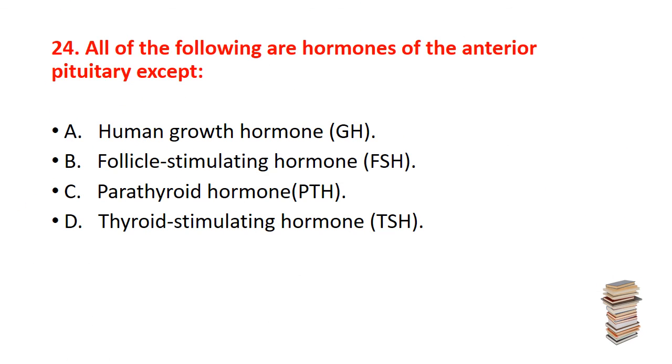Now, the question number 24. All of the following are hormones of the anterior pituitary except, the option is A, human growth hormone. B, follicle stimulating hormone. C, parathyroid hormone. D, thyroid stimulating hormone. The correct answer is C, parathyroid hormone.